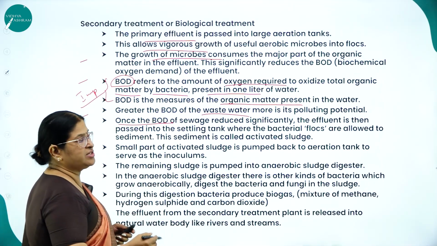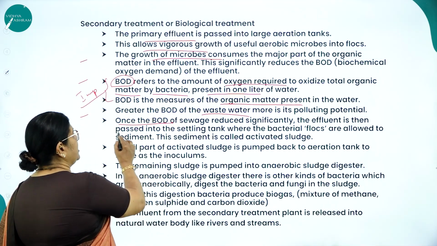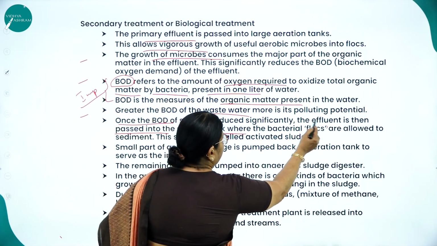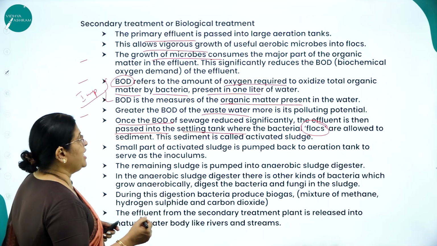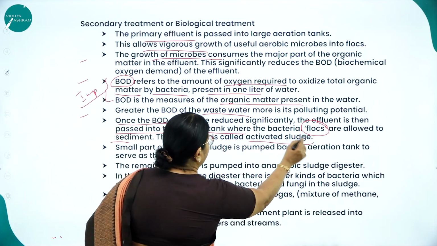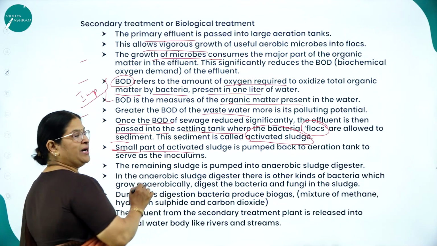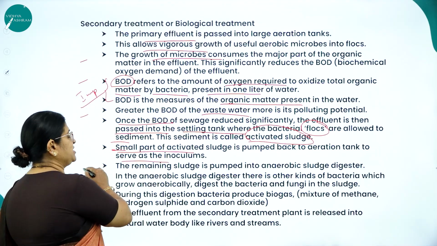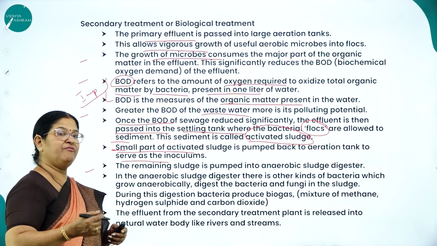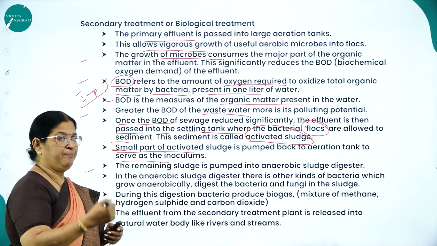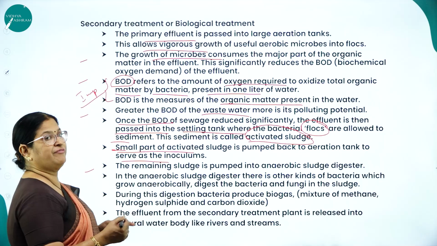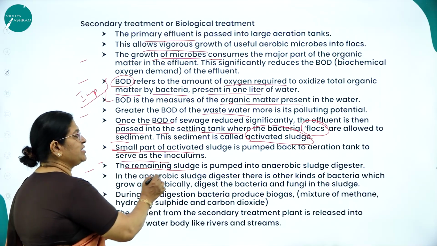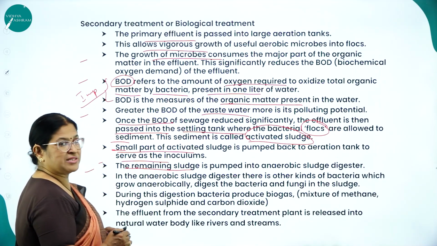Once the BOD of sewage is reduced significantly, the effluent is then passed into the settling tank where the bacterial flocs, very important, which are nothing but mesh-like structures of bacteria and fungal filaments, are allowed to sediment. This sediment is called activated sludge. Next, a small part of activated sludge is pumped back to the aeration tank to serve as the inoculum. Like how, for curdling, we add a little bit of curd to the milk. In a similar way, a small part of activated sludge is pumped back to the aeration tank to serve as the inoculum. The remaining sludge is pumped into the anaerobic sludge digester.